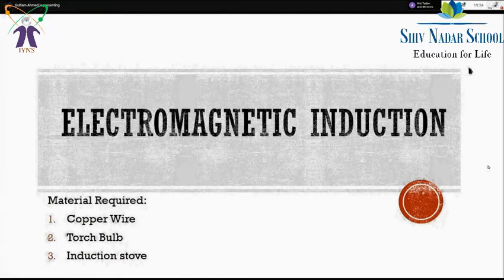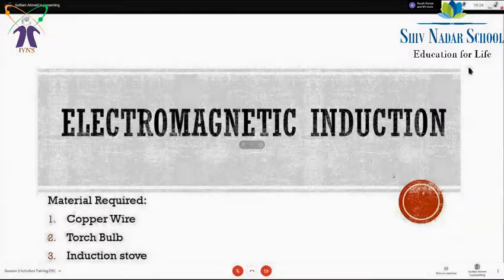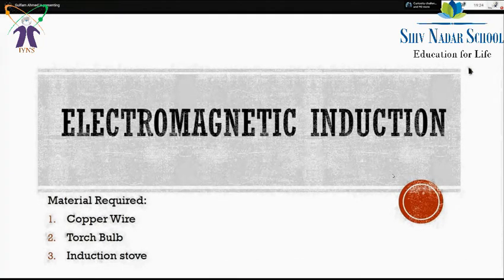If you have a bar magnet, or any permanent magnet, or you can make an electromagnet at your houses, that magnet will have some magnetic field around it.